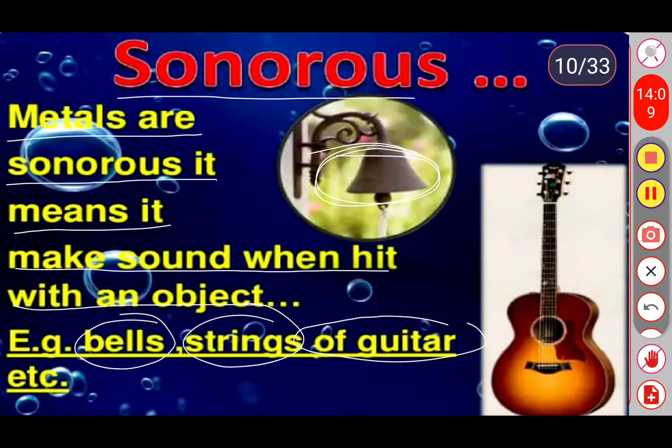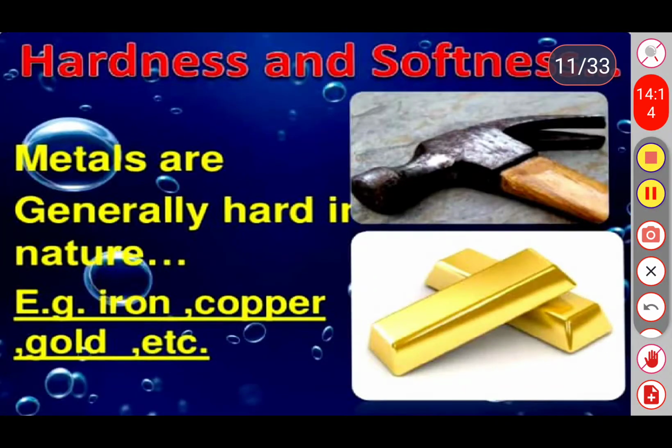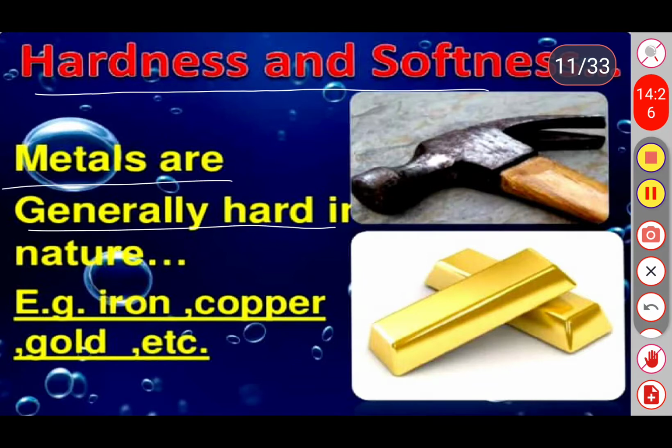See the next property of the metals. Metals are hard and soft. Metals are generally hard in nature because all metals have rigid appearances, in which atoms are tightly packed. Due to this tight composition, metals are generally hard. For example, iron, copper, gold, etc. Through these examples we can say that metals are hard in nature.